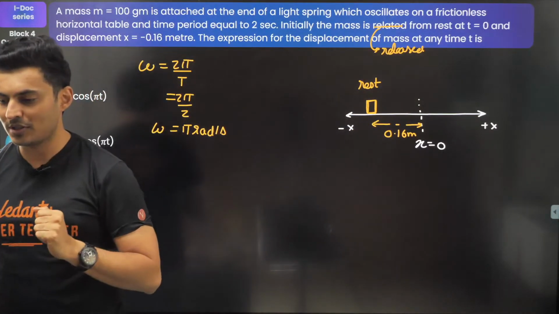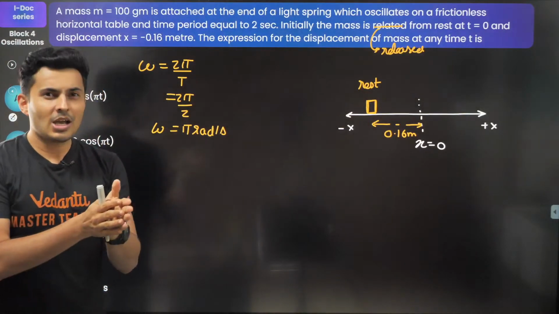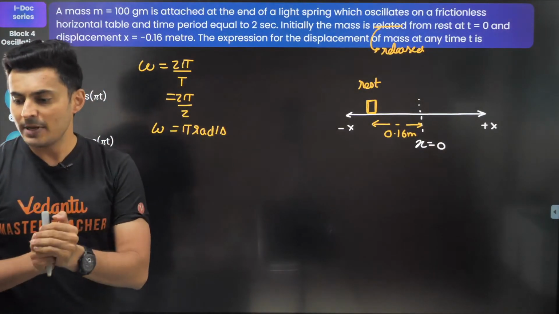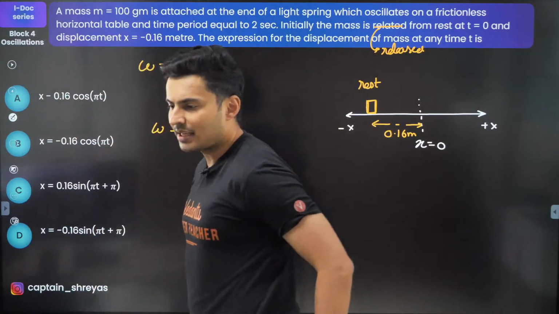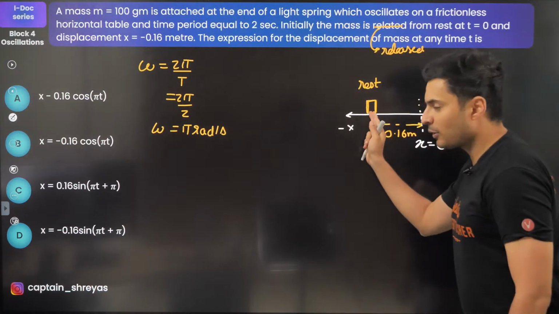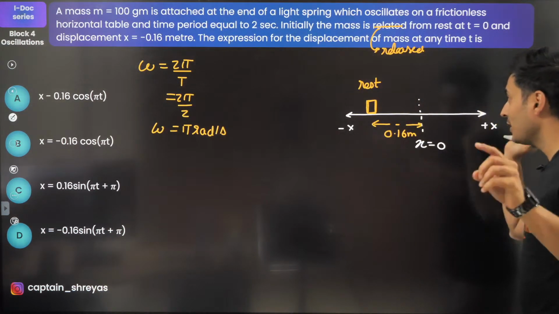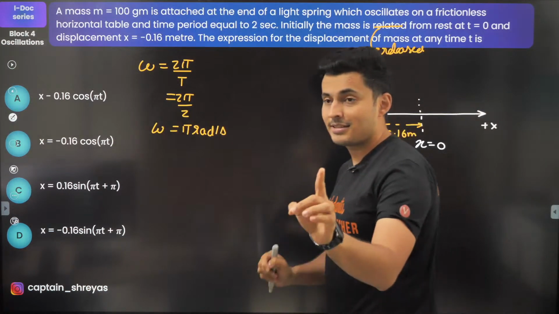Put it up in the chat box. Come on guys. Is this point the mean position or is it the extreme position? Let me know in the chat box. Think carefully. Obviously it has started from rest. It's going to accelerate, right? And it's going to have maximum speed and then going to stop. Yes, it is the extreme position.